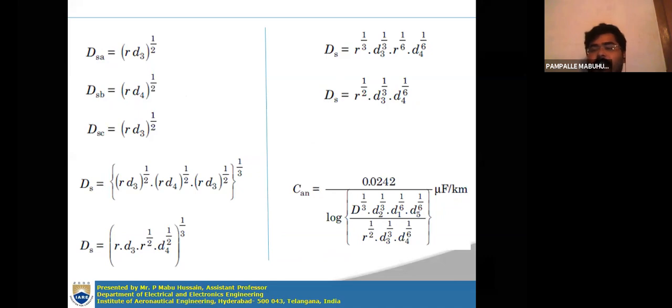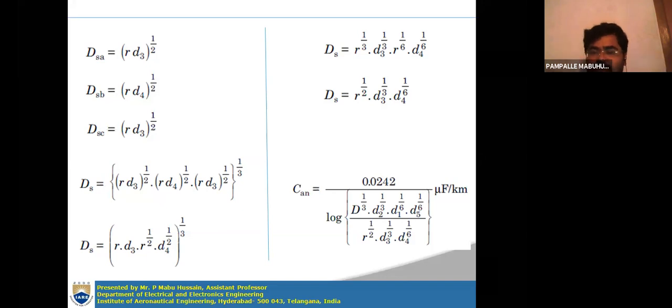In the 3 phase transmission line, equivalent spacing and unsymmetrical spacing: symmetrical spacing we have done, and asymmetrical spacing we have done. Then the bundled conductors we have done, and then this double circuit transmission line.